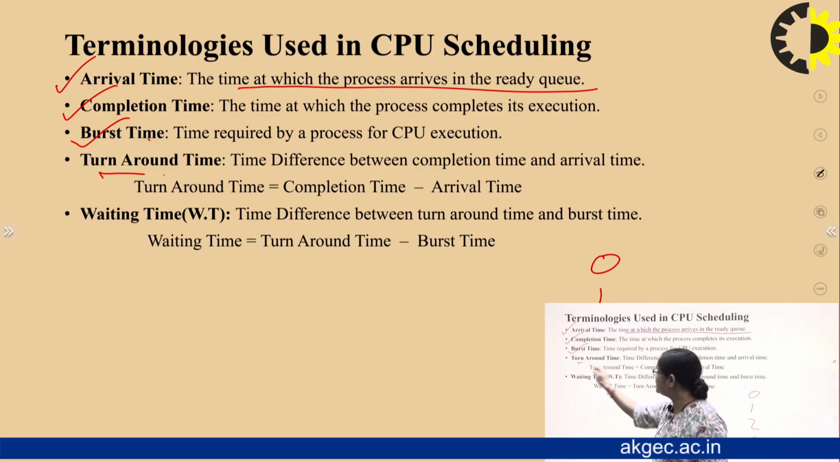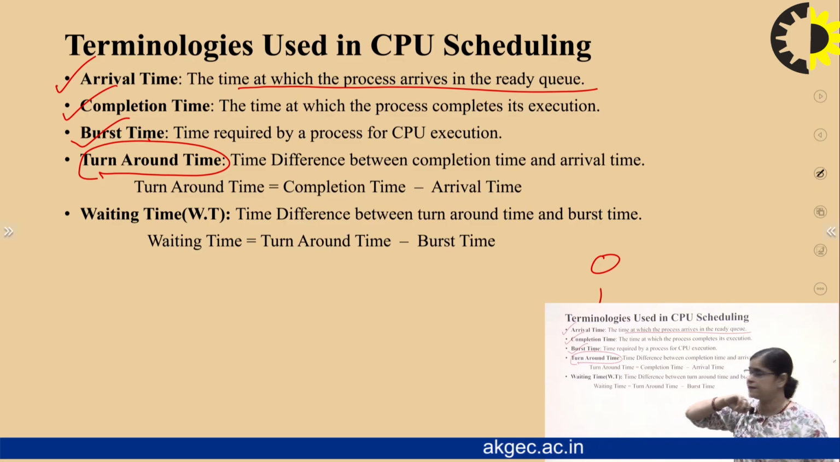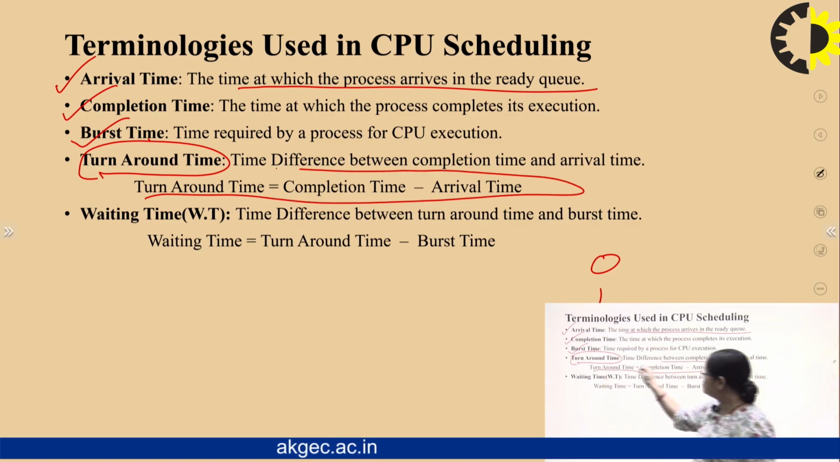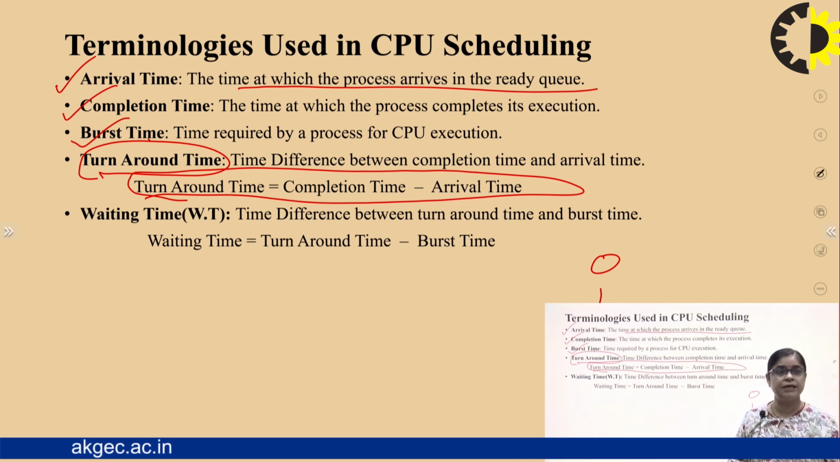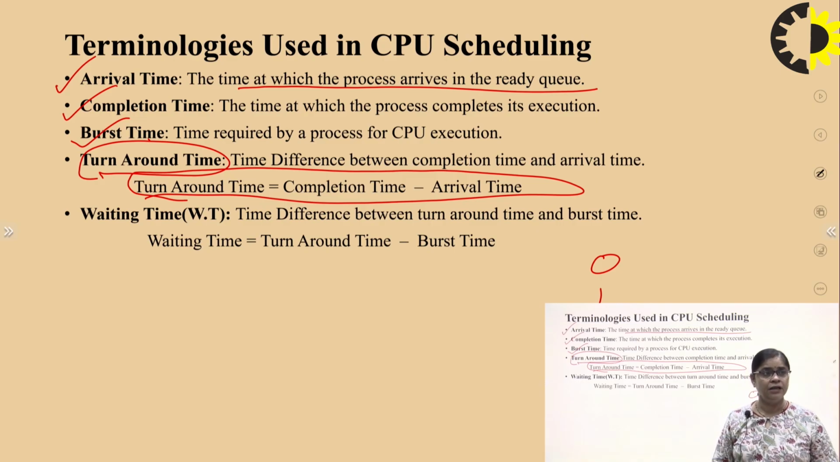Then what will be the turnaround time? When we are working on turnaround time, the difference between the completion time and the arrival time is termed the turnaround time. So we have to keep this formula in mind when we are solving numericals, right? So turnaround time is the difference between the completion time and the arrival time. The arrival time is when the process starts, and the completion time is when the process ends. So we can find out the turnaround time.